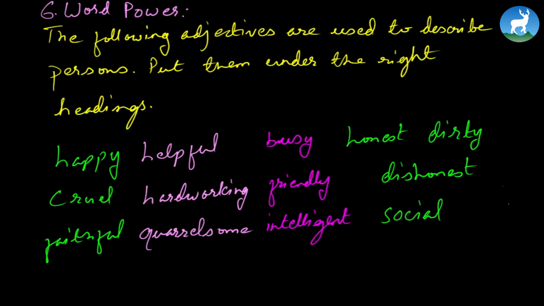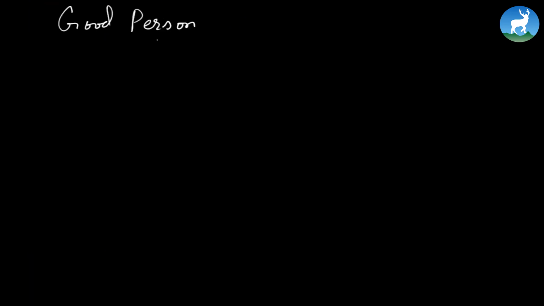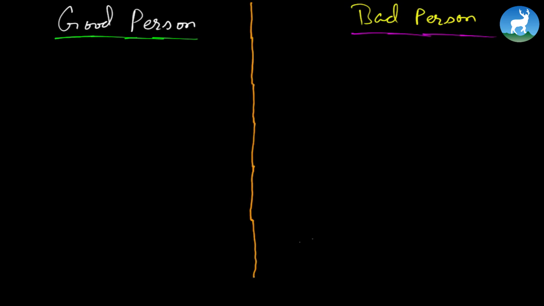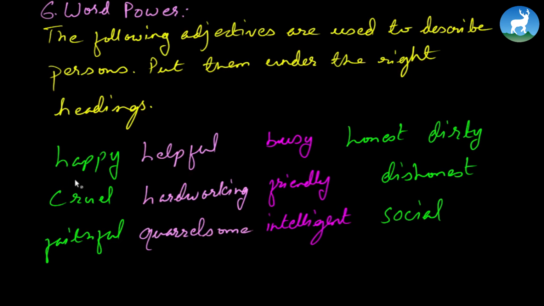So to know the heading, let's move ahead. Now, on one side we have good person. On the other column we have bad person. Now, a very simple task has to be done, and that is we just have to put these under the right heading. Like for instance, a good person is always happy. Remember, we are using these same adjectives here. And if we don't know the meaning of these words, please refer to the dictionary and get to know the meaning.